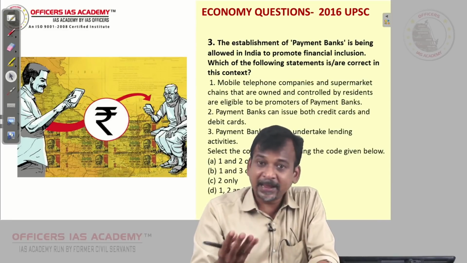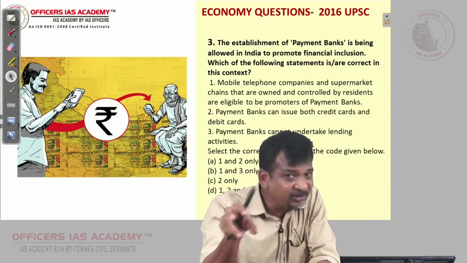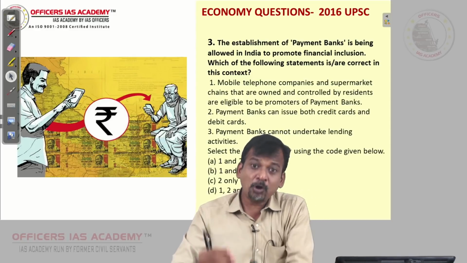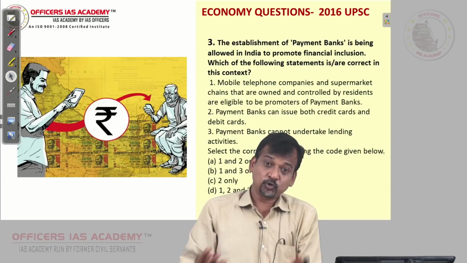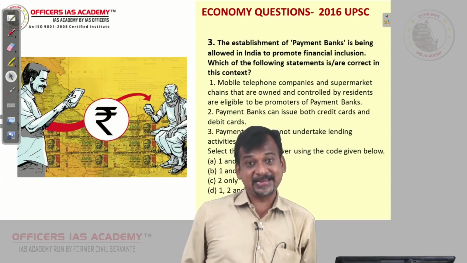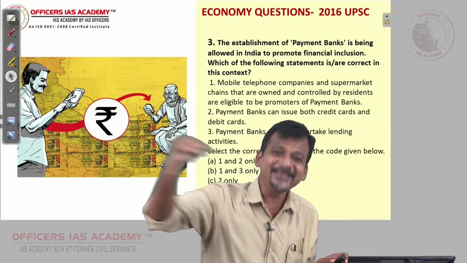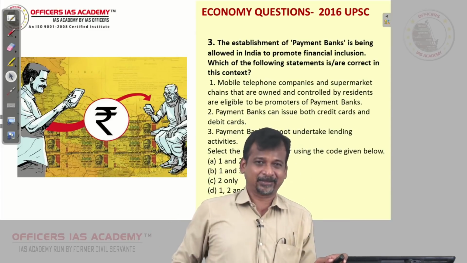Bank cannot be opened in every place, in rural areas, small villages. So if you want to extend some scheme so that they come into the banking network, that is called financial inclusion. You are including everyone in the financial network.